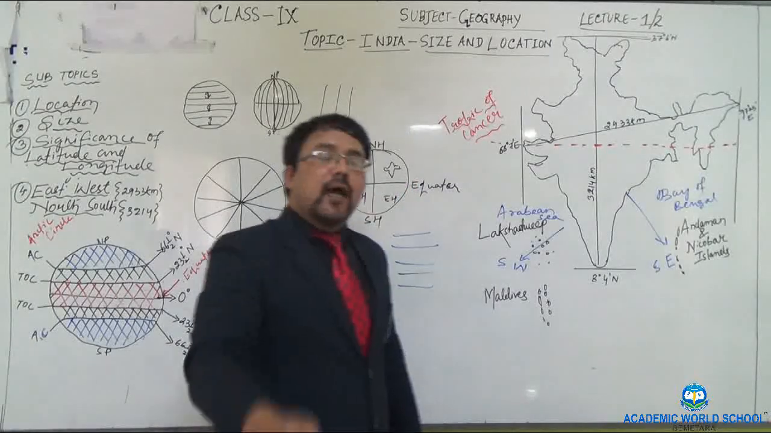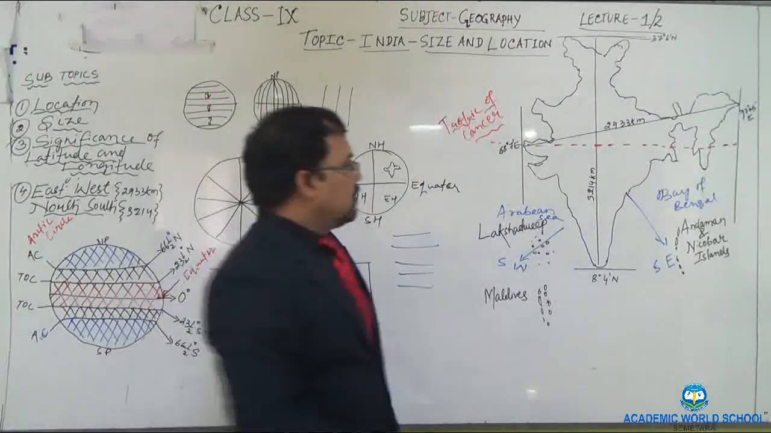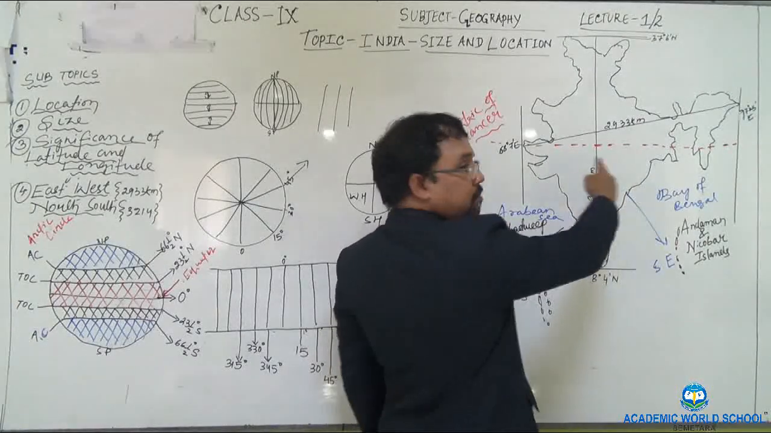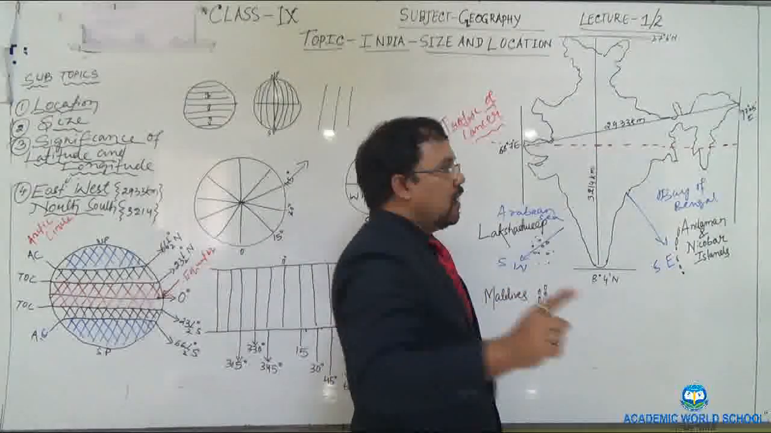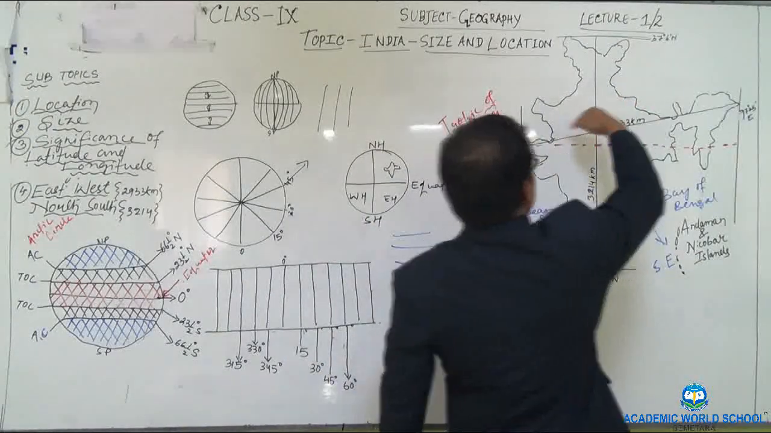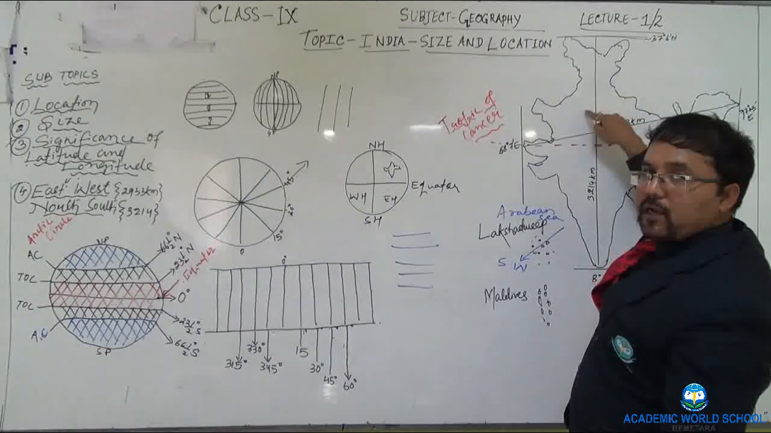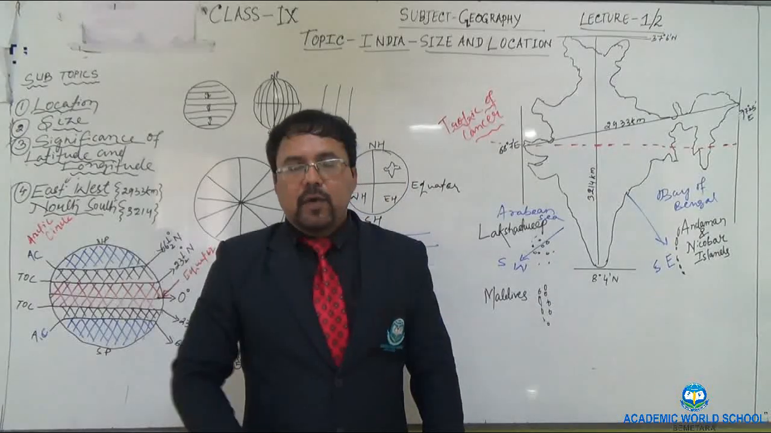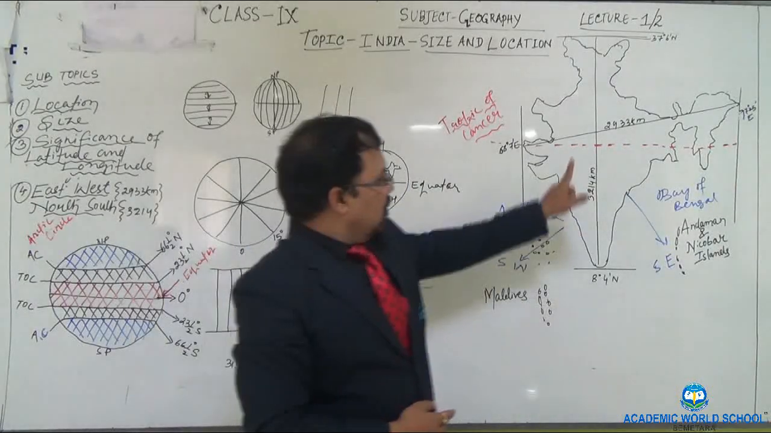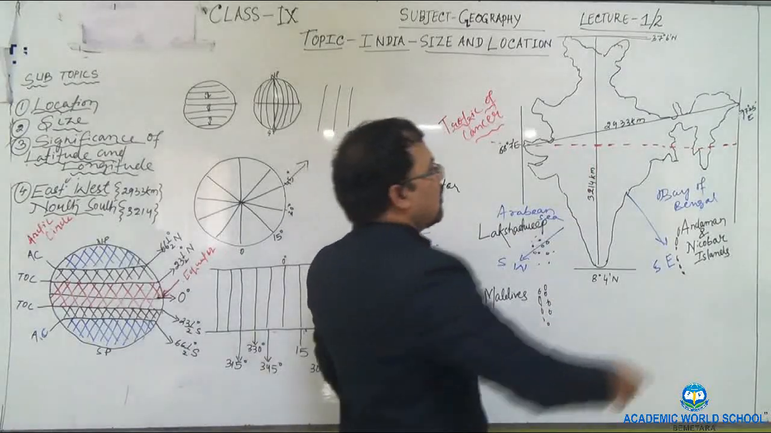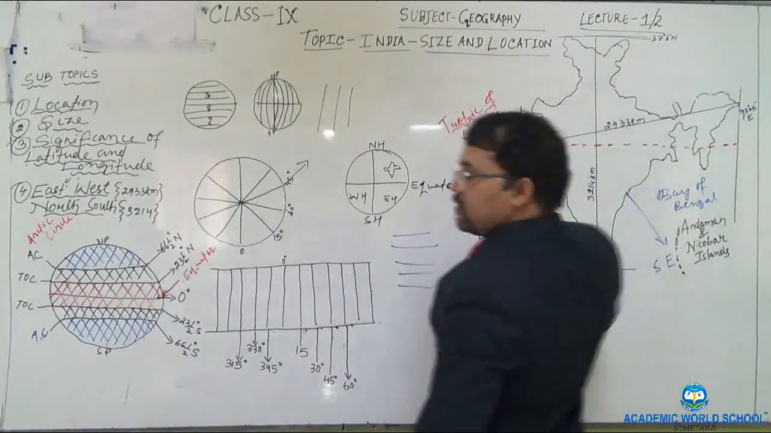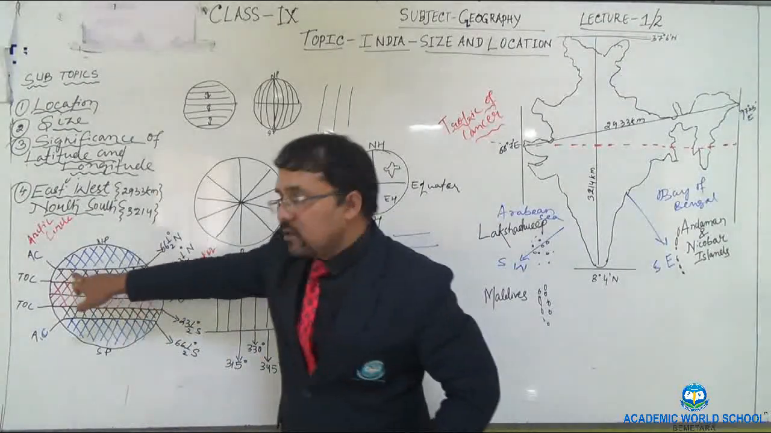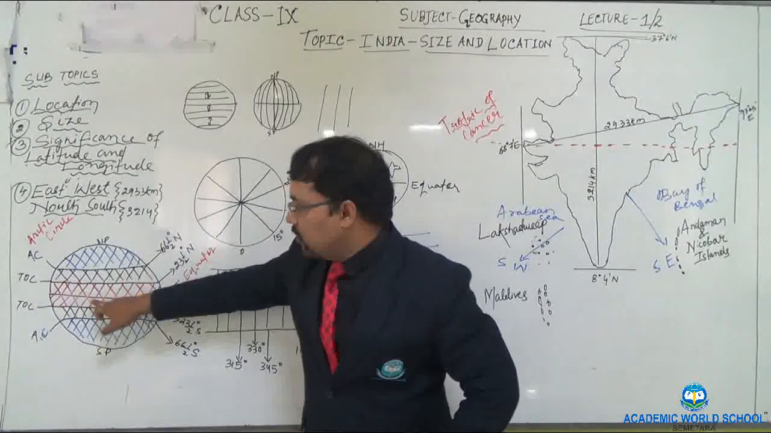And that's why India has two kinds of climate. The southern half of India has a tropical climate, and the northern half, this one, has a subtropical climate. So it is a single country, but it has two climates: one is tropical and the other is subtropical. This one has a subtropical climate and this one has a tropical climate.